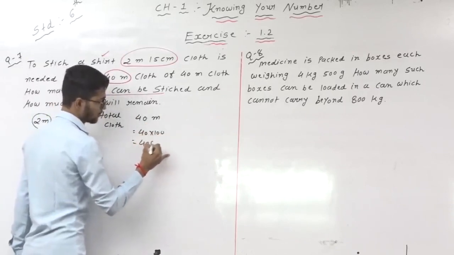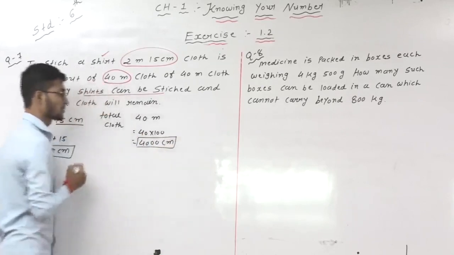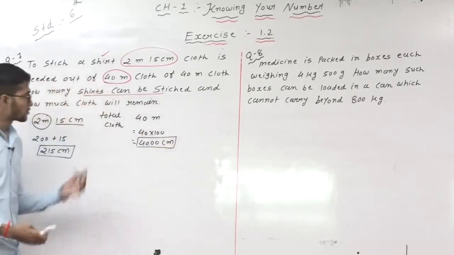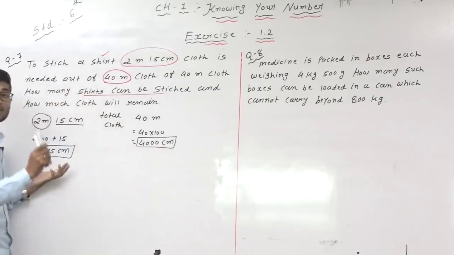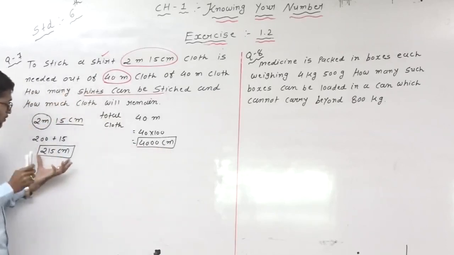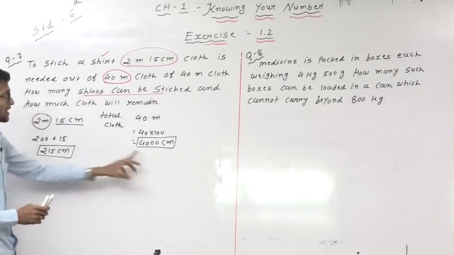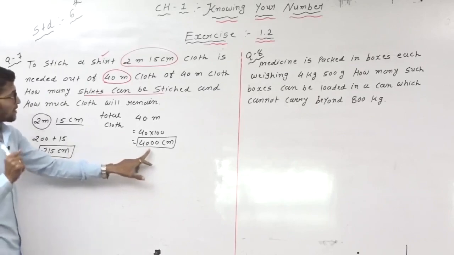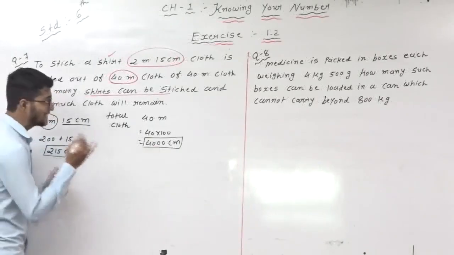So 4,000 centimeter, right? The total cloth is 4,000 centimeter and one shirt cloth is 215 centimeter. Then how many shirts will be stitched from the total? So students, divide.